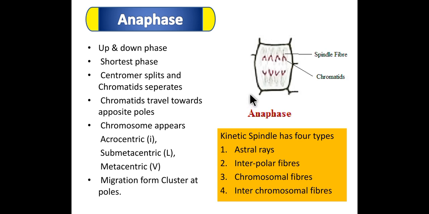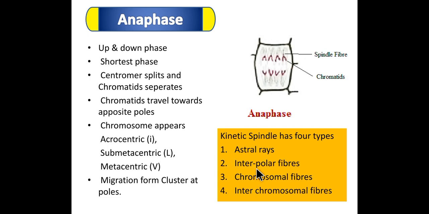Before that, see here the spindle fibers are of four types: astral rays, interpolar fibers, chromosomal fibers, and interchromosomal fibers. The astral rays means the rays radiating away from the centriolar pair toward the periphery of the cell. It is absent in the plant cell.